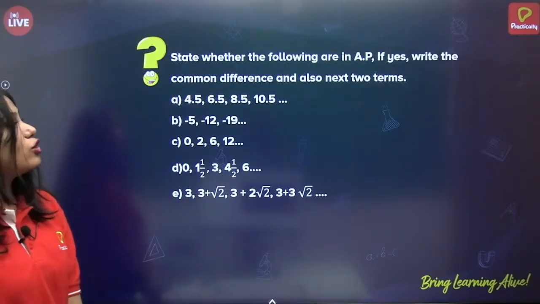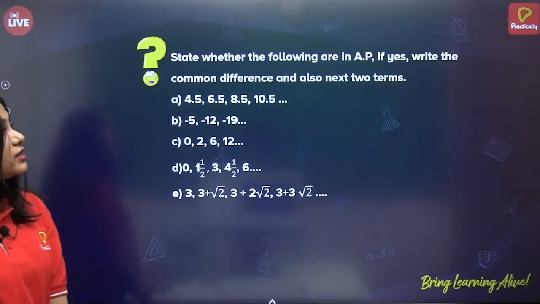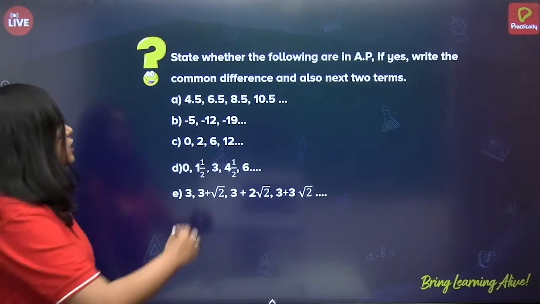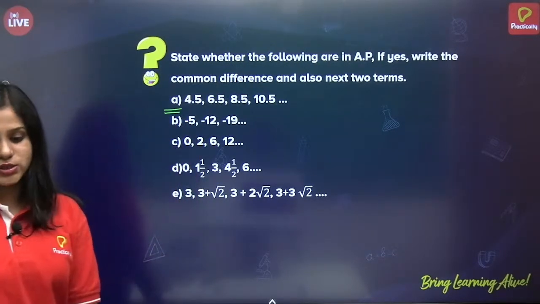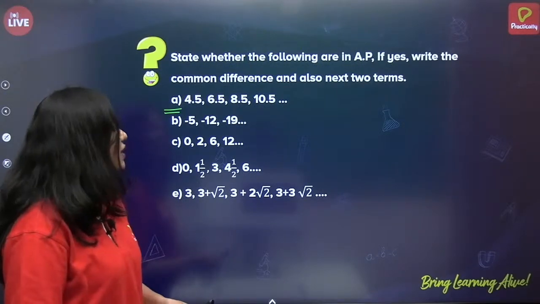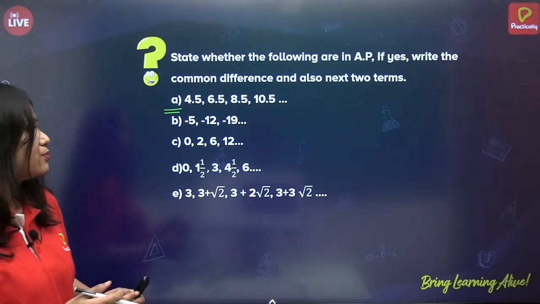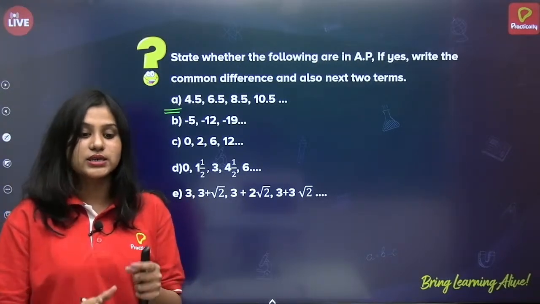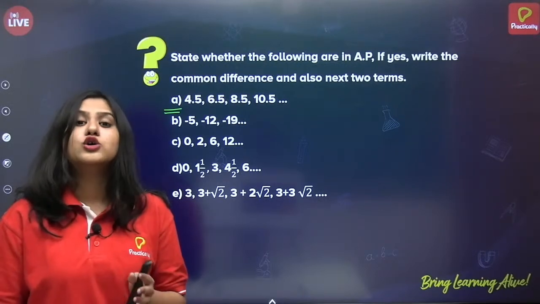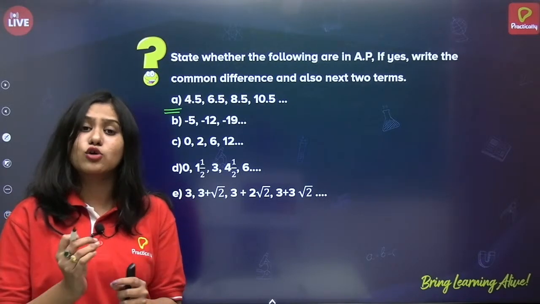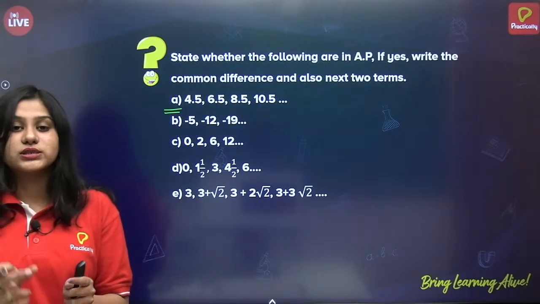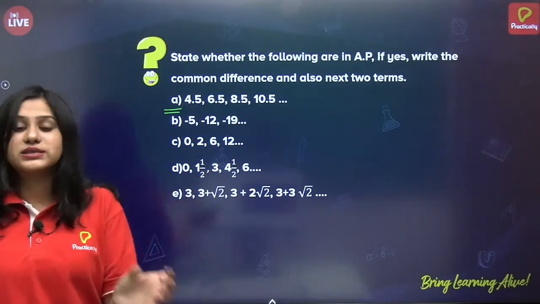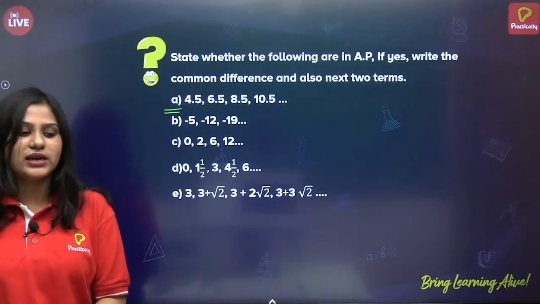State whether the following are in AP. If yes, write the common difference and also the next 2 terms. Alright, so let me tell you the first one. 4.5, 6.5, 8.5, 10.5 and so on. I have to check whether the given series is in arithmetic progression or not. So what do I have to do? I have to check the common difference. If the difference between two consecutive terms is the same, that means they are in AP, otherwise they are not. Very simple.